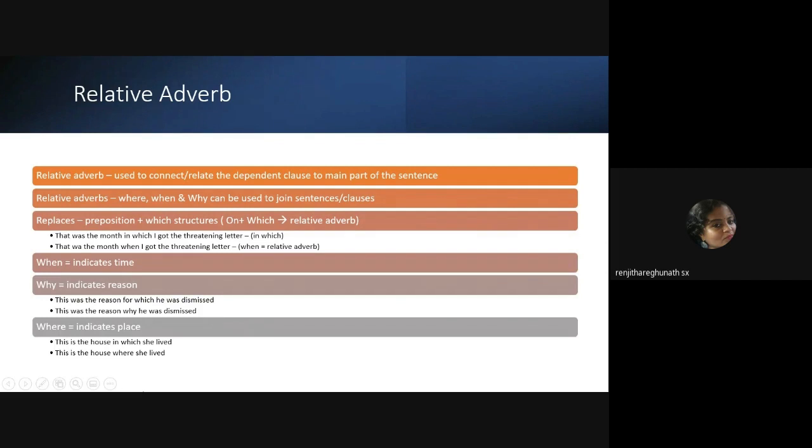So when you're looking at the sentence, see whether it modifies the verb. If it modifies the verb, then it is an adverb. And since it is an adverb and since the sentence ends with a full stop, it is a relative adverb and it is used to connect. These are the conditions that you will have to look at.